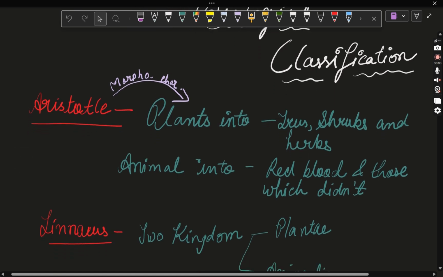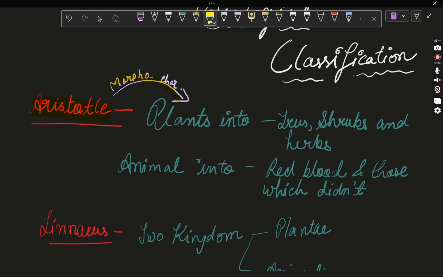First of all, there was the scientist named Aristotle. Aristotle, based on morphological characteristics, divided organisms into plants and animals. He divided plants into trees, shrubs, and herbs. We all know what trees, shrubs, and herbs mean. Animals were divided into those with red blood and those which don't have red blood. So Aristotle divided into plants and animals, plants based on trees, shrubs, and herbs, and animals based on whether they are red blooded or not.